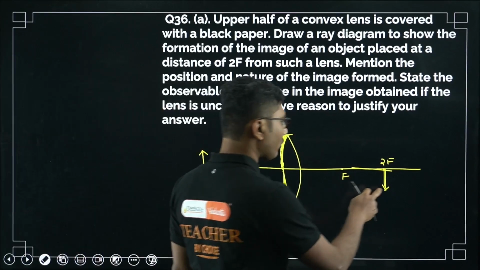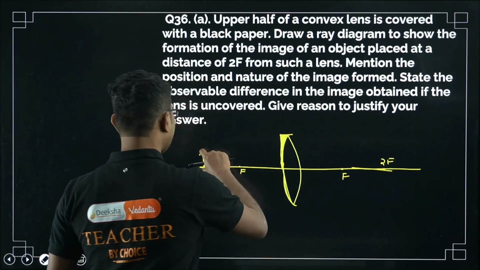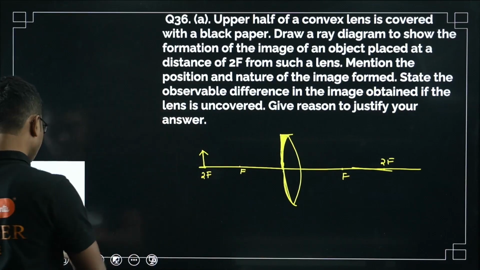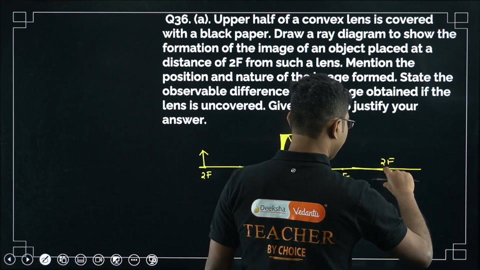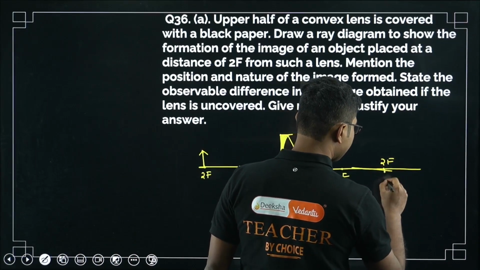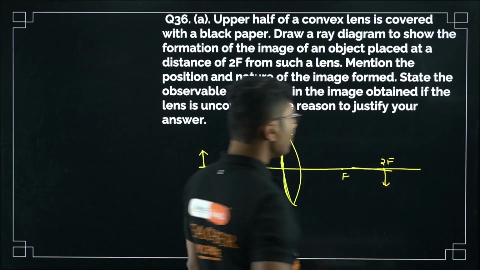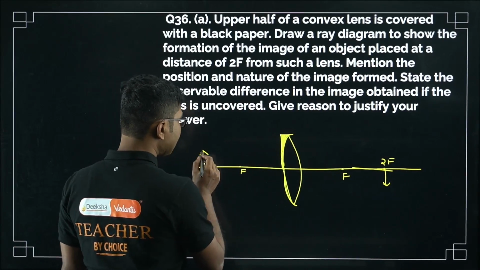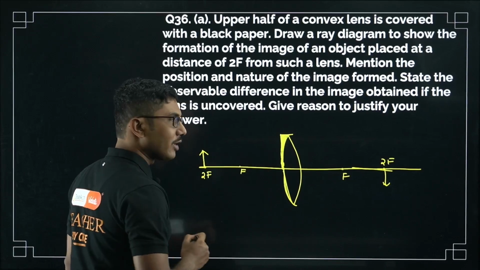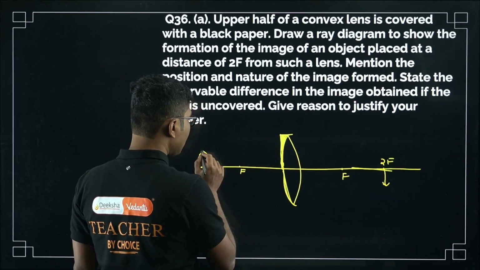So be careful while drawing this ray diagram. Whatever object you have considered, the same size should be of the image. And what will be the difference then? What will be the difference between full lens and half lens? Okay, ray diagram is this, and in this case there is no ray you can draw from the upper half, right? So how can you do that?